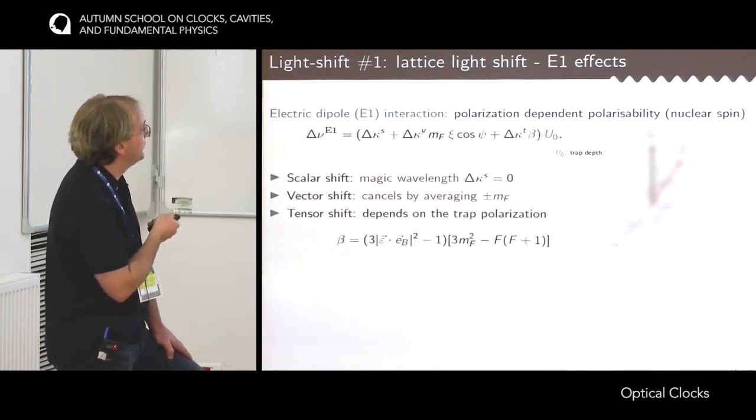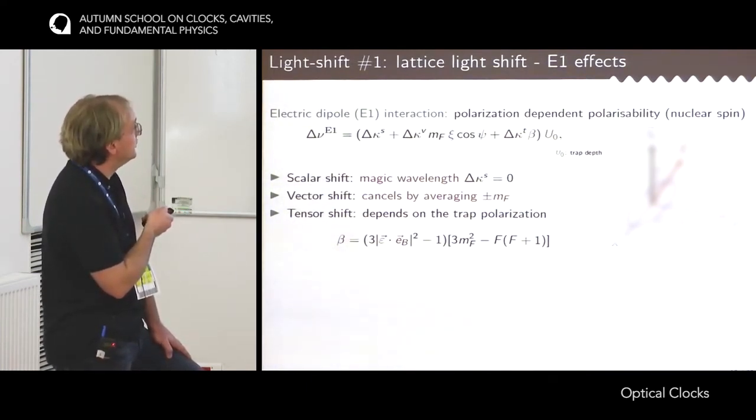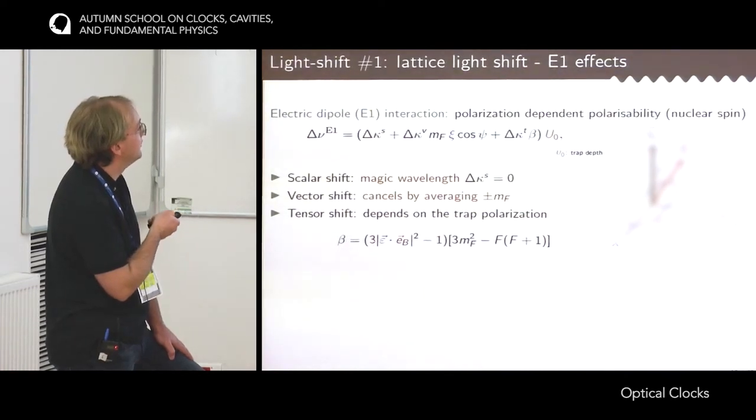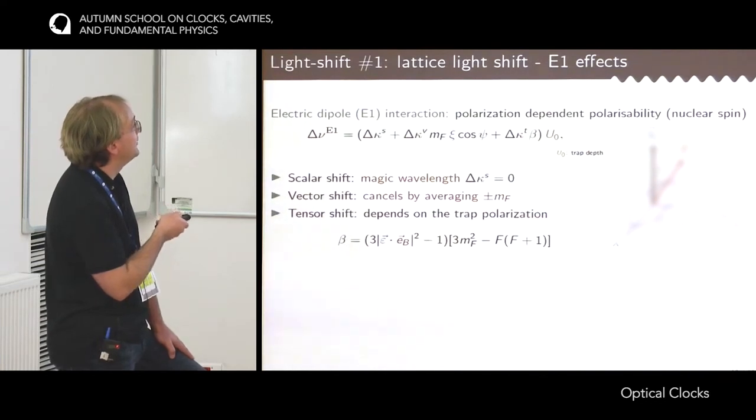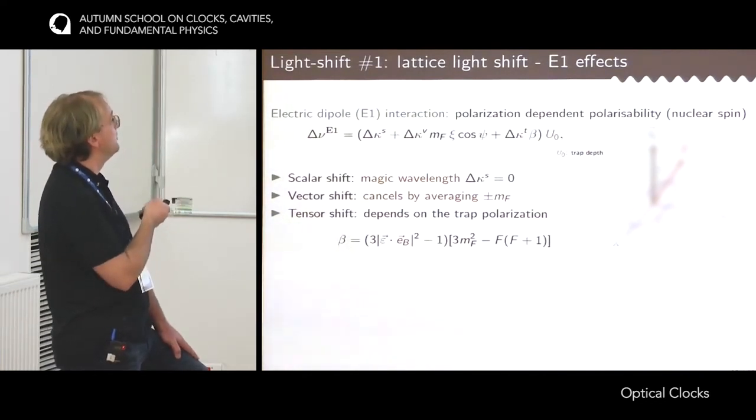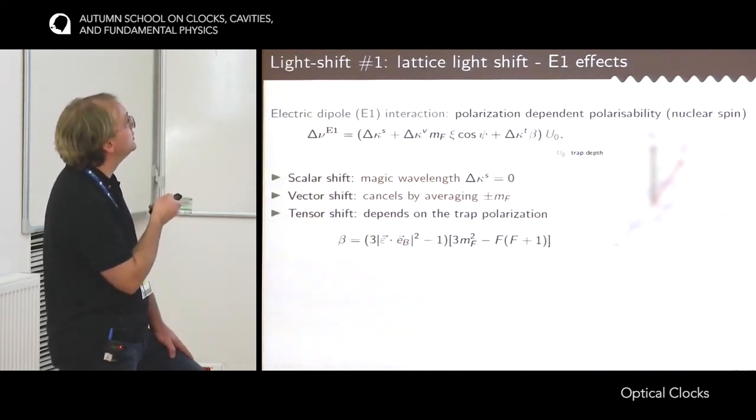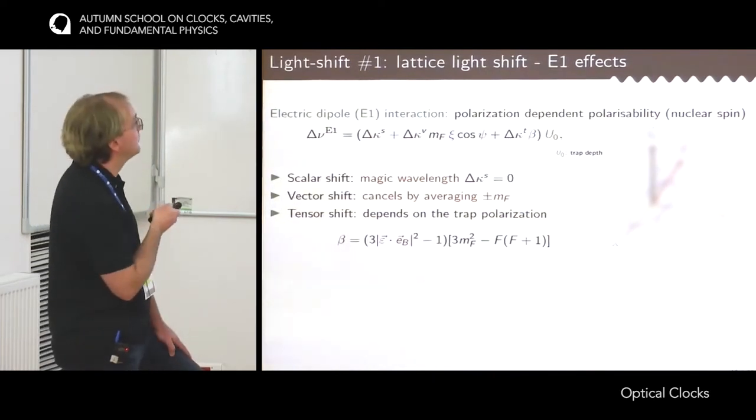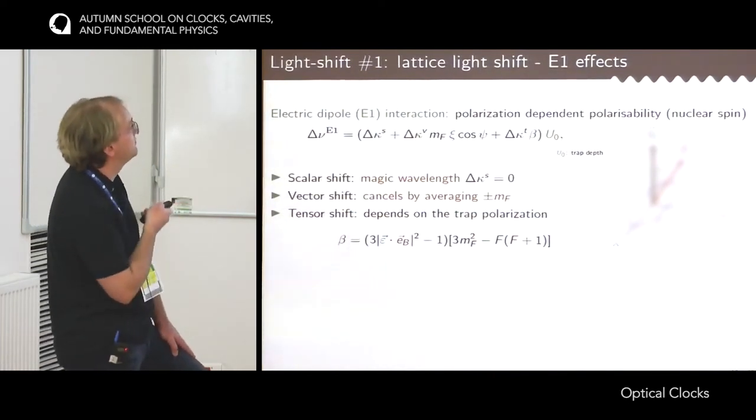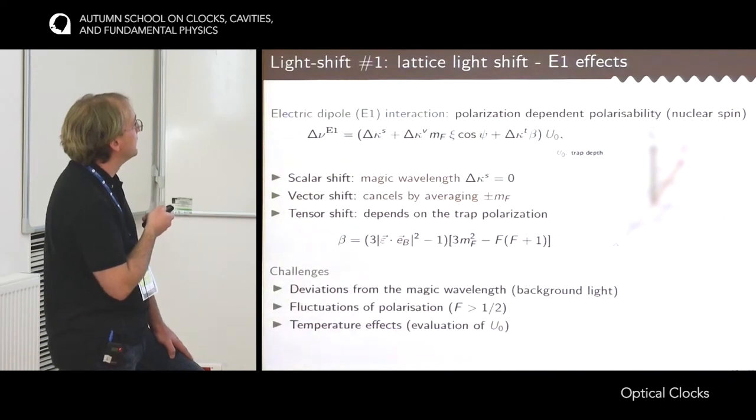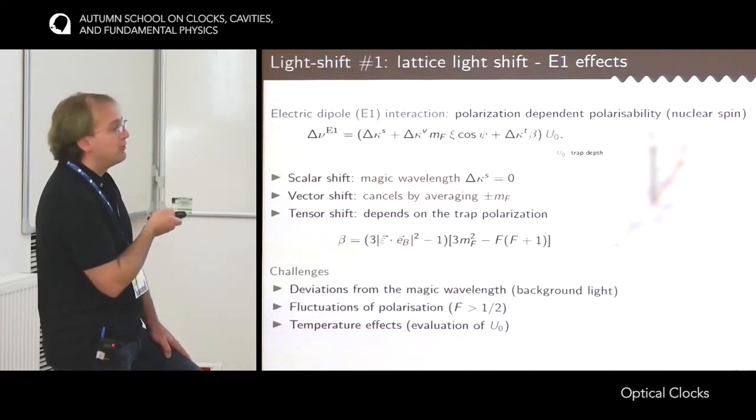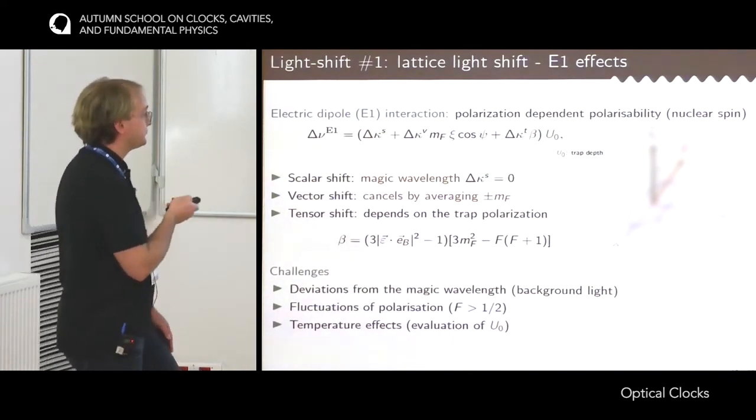And the last one is the tensor shift. This one is a shift that depends on the polarization of the lattice, specifically on the angle between the polarization vector and the magnetic field. And so this one introduces an effect that is similar to the scalar one, so it's possible to get rid of it just by detuning a bit the wavelength of the lattice from the magic wavelengths. So this is well under control, but there are a few challenges to consider.